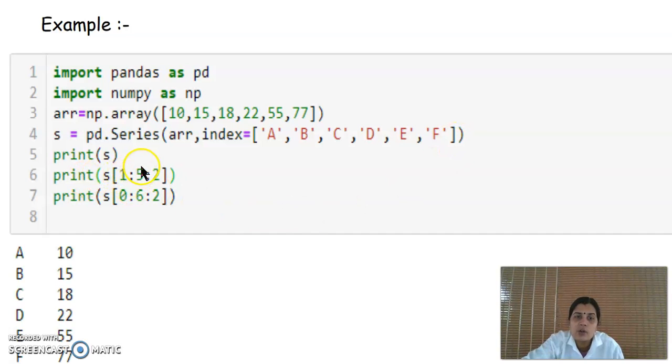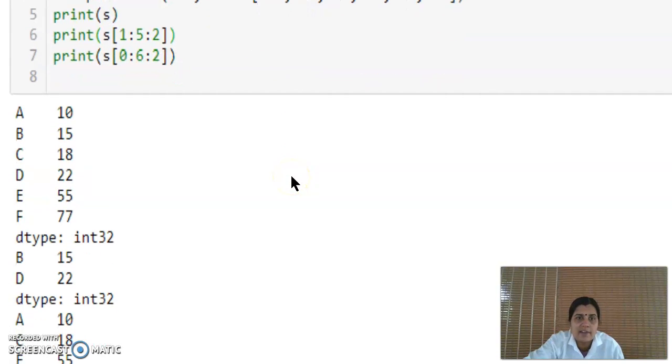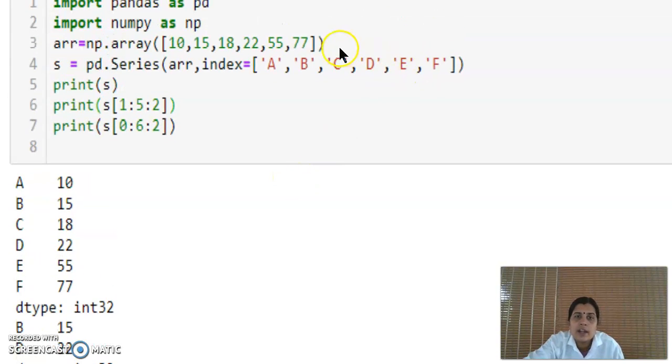Then we can give 1 colon 5 colon 2, which means from the first position. First position means 0, 1; the first is 15. From the first position up to the fifth position. Fifth position means 0, 1, 2, 3, 4, 5, up to 77. Colon 2 means one value is skipped.